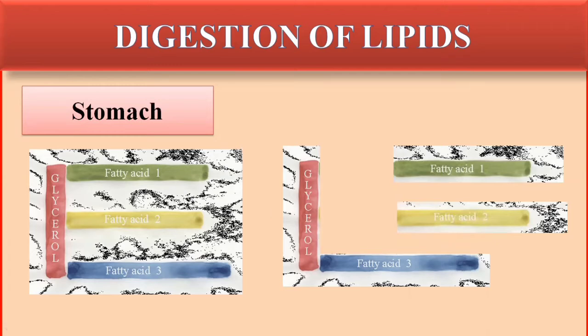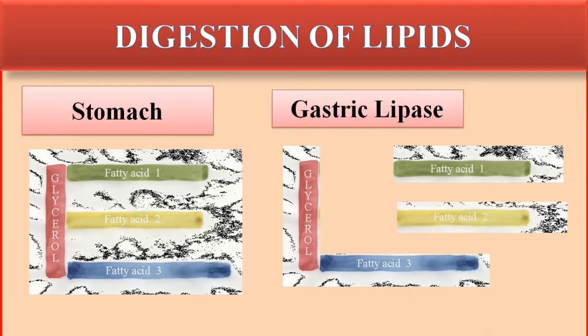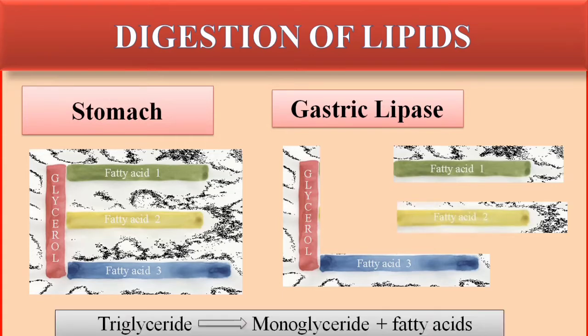In the stomach, the gastric lipase enzyme acts on them and converts the large complex molecules into small molecules, preparing them for the complete digestion that will take place in the small intestine. It converts the triglyceride into monoglyceride and fatty acid, but there is still no complete digestion, where they would be completely hydrolyzed or broken down into very simple molecules.